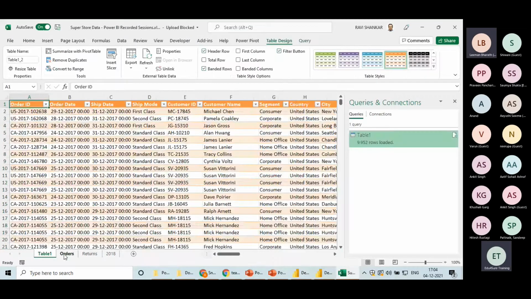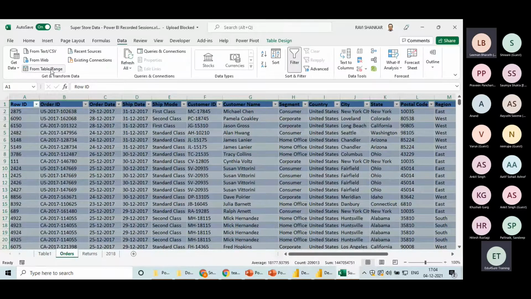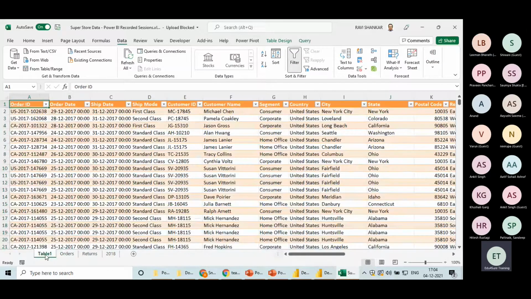This is my input table. From here, I went to Power Query section by clicking on this particular option, table and range. Now this is the output of Power Query Editor. Can you see row ID column? No, it has been deleted. So whatever changes I would be making in Power Query Editor in Excel, it will make those changes and create a new table. So this is my output table. This is my input table, right? And now this is the data which has been updated using Power Query in Excel.